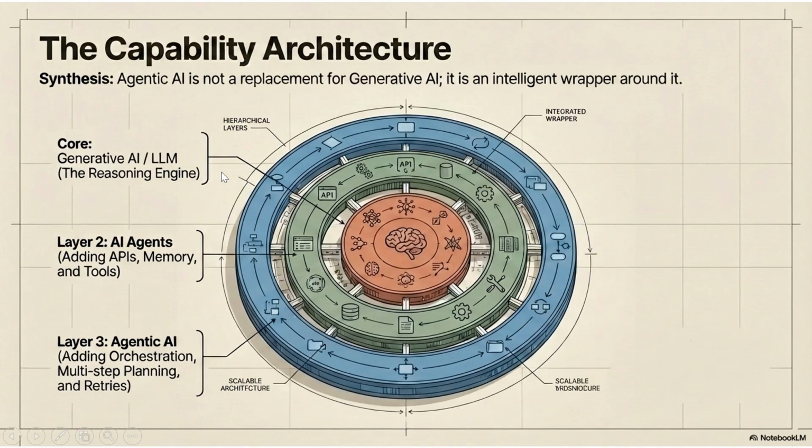So to summarize, wrapping it up: generative AI is a consultant. It gives us information and creative text based on what it already knows. The second is the AI agent. The AI agent is the worker. It uses tools to finish a specific but narrow job, like just making a booking or ordering something. And the third is agentic AI. Agentic AI is kind of a manager which handles a long, complex goal by planning, reasoning, and working through problems until the job is done. So it's multi-step planning and execution.